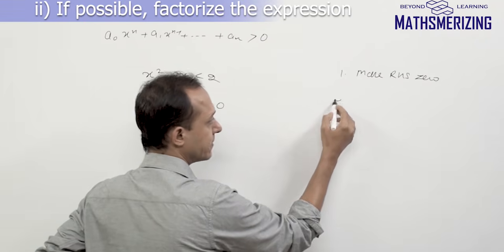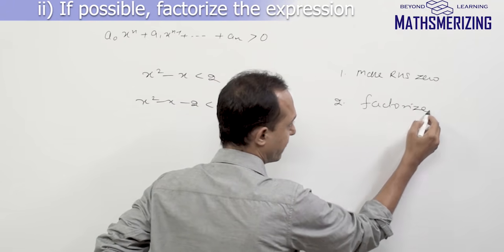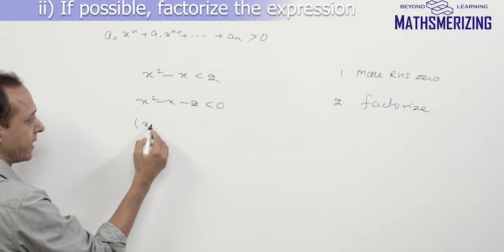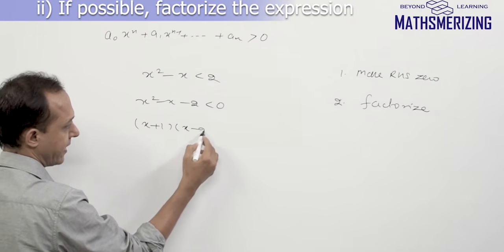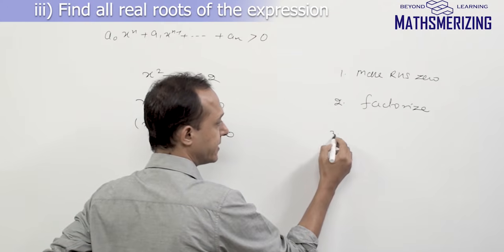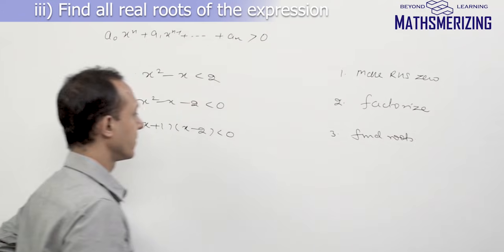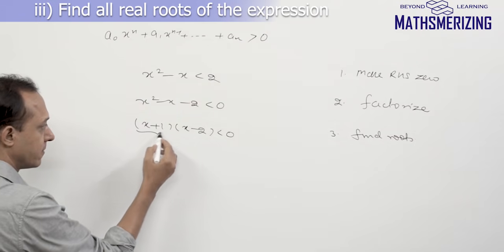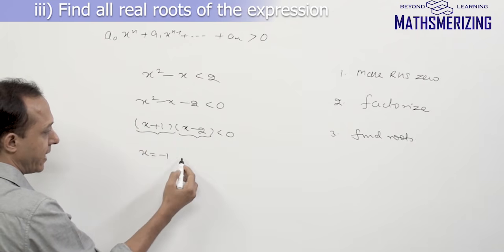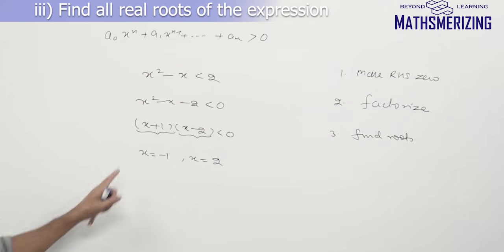Now the second step is, if possible, factorize. If you can factorize, just factorize, and if you cannot, just leave it there. So I'll get x plus 1, x minus 2, and it should be less than 0. Now the third step is find roots. Simply take these factors, put them equal to 0 and find roots. So I'll get x equals minus 1 and x equals 2.